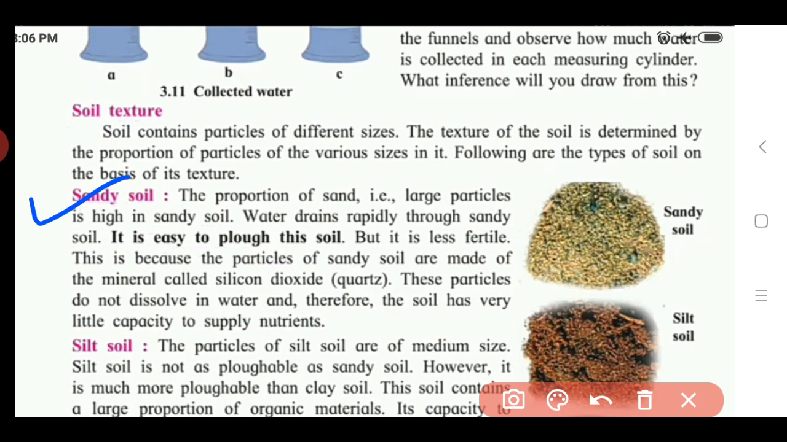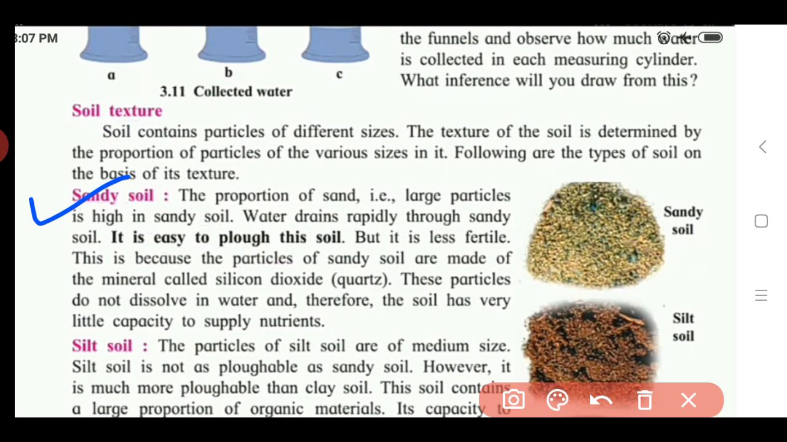It is less fertile because the particles of sandy soil are made up of minerals. Which minerals are they? Silicon dioxide, and silicon dioxide doesn't help to grow plants or other crops. So due to that we can say it is a less fertile soil.